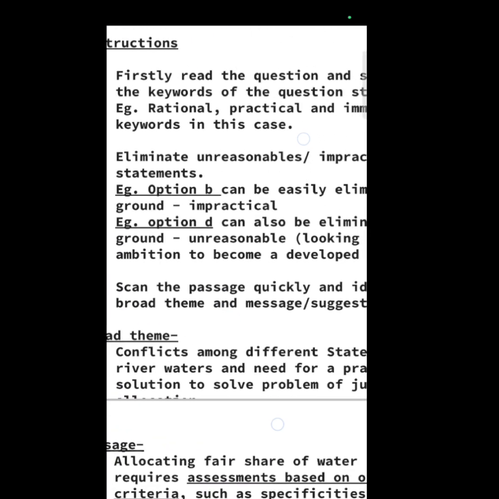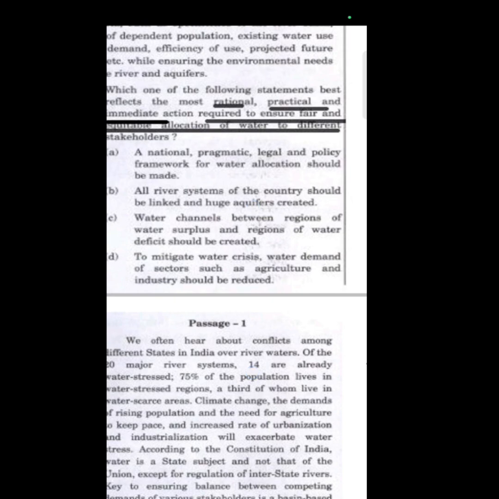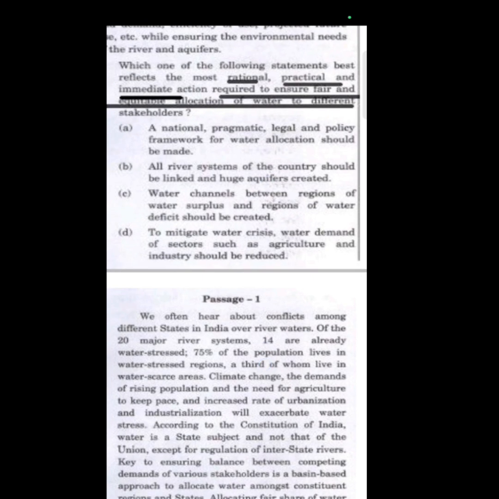Now looking at option D, it says to mitigate water crisis, water demand of sectors such as agriculture and industry should be reduced. Now use your administrative mindset. India wants to become a developed country. By 2047, we want to become a developed country. We want to achieve high per capita income growth, exponential growth, V-shaped recovery, this recovery, that recovery. So can we afford to reduce the demand of these sectors like agriculture and industry in any way?